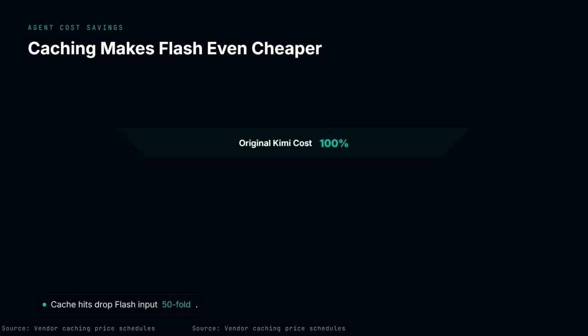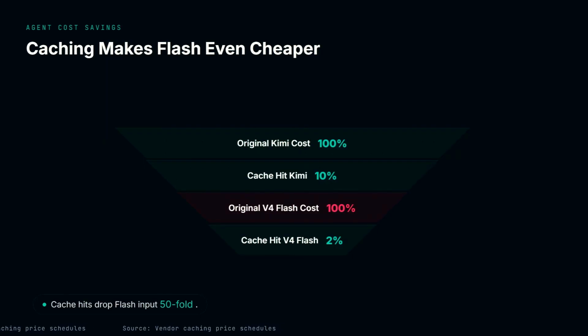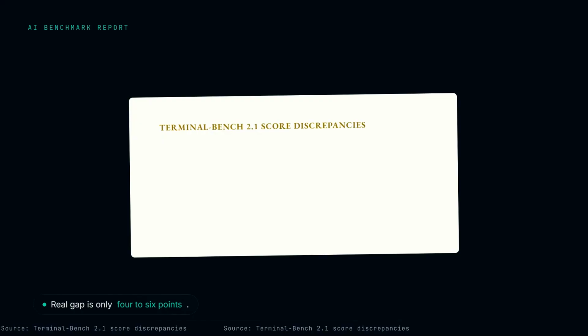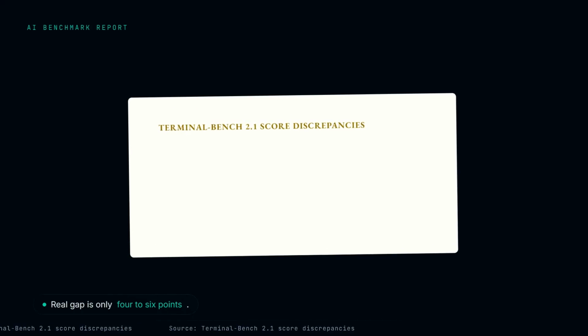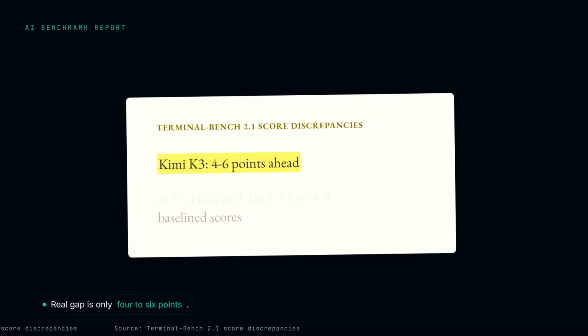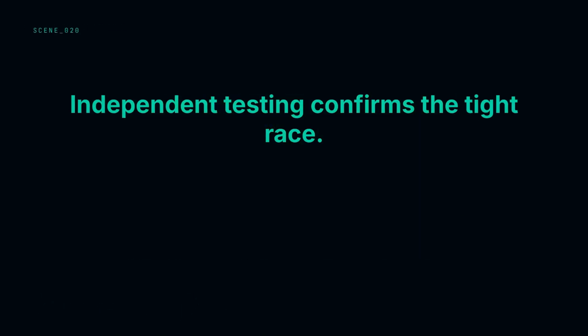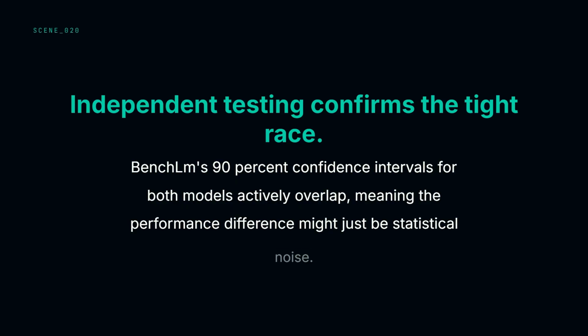During repeated agent tasks, caching makes Flash even cheaper. A cache hit drops Kimi's input price 10-fold, but V4 Flash plunges 50-fold. Look closely at the benchmark victories. When you anchor Terminal Bench 2.1 scores against a common baseline like Claude Opus, Kimi K3 is actually only 4 to 6 points ahead of V4 Flash. Independent testing confirms the tight race. BenchLM's 90% confidence intervals for both models actively overlap, meaning the performance difference might just be statistical noise.